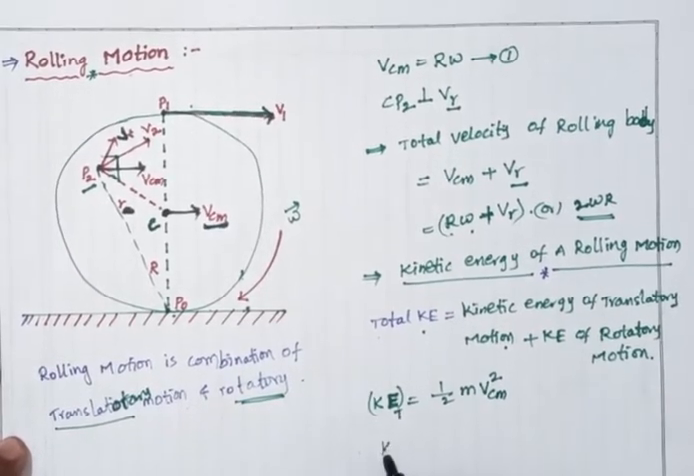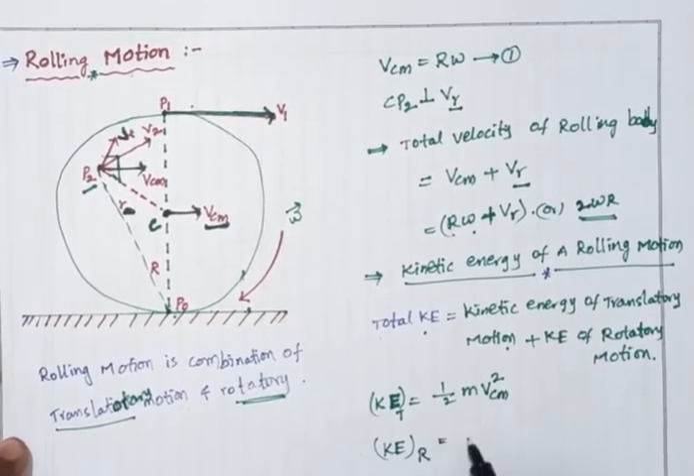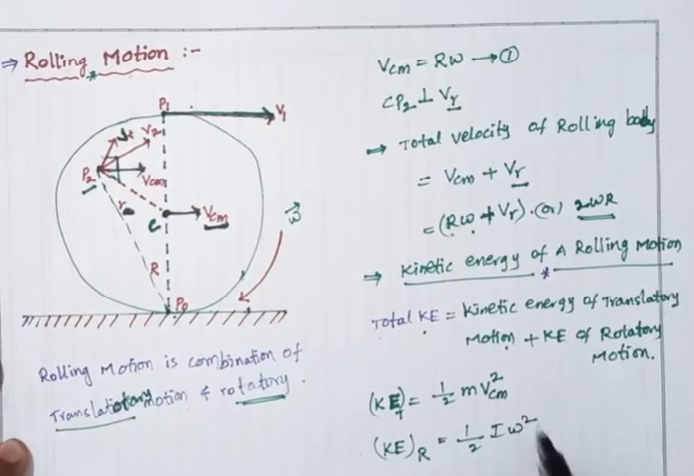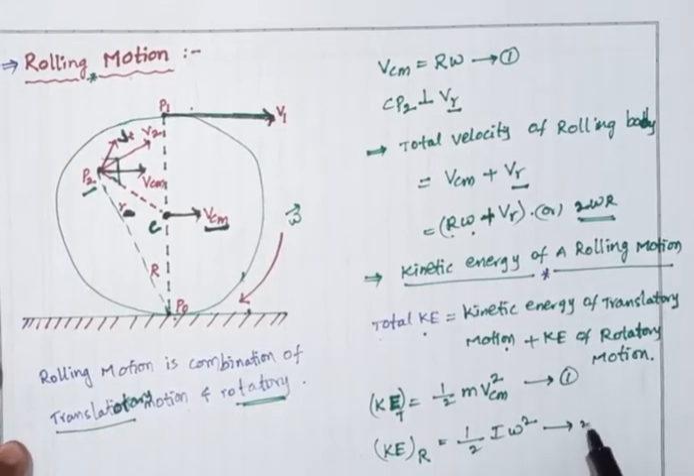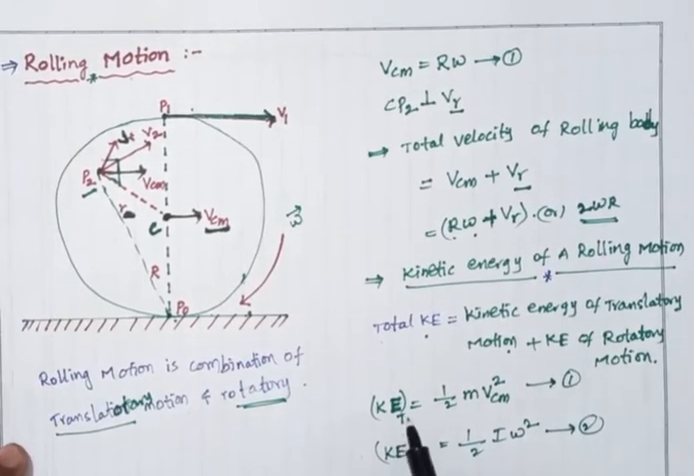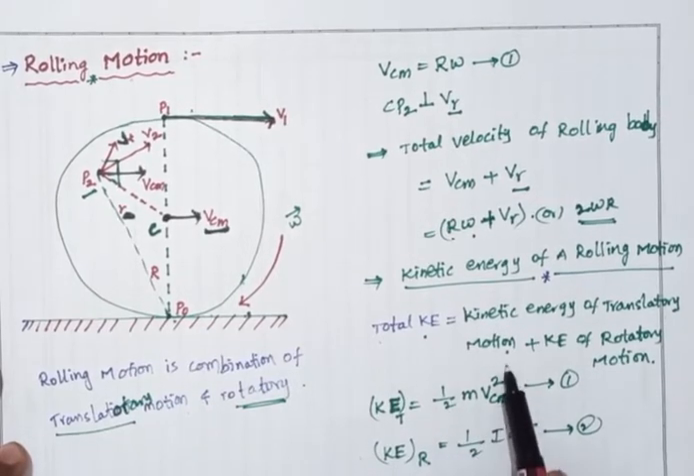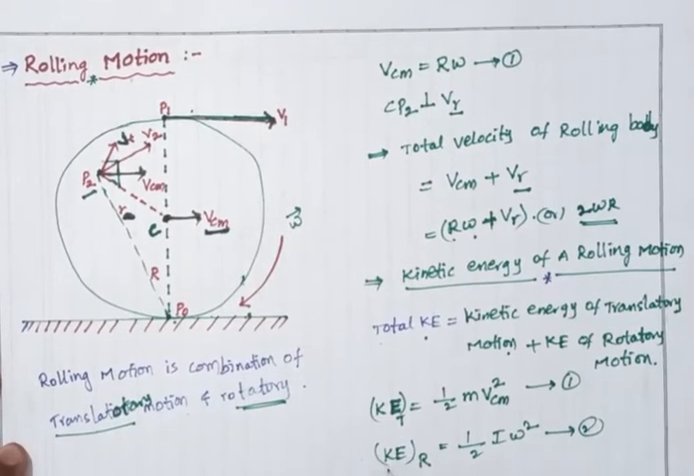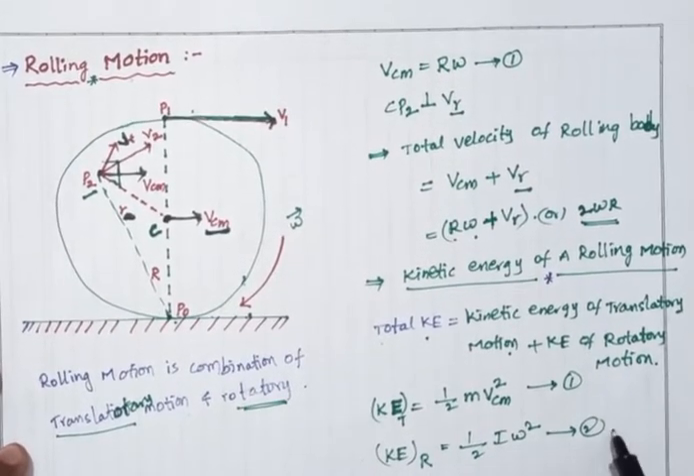So what about the kinetic energy of rotational motion? Rotational motion is half I omega square. So this is equation number 1. Translatory kinetic energy is half m VCM square, and for the rotatory motion, the kinetic energy KE r equals half I omega square. So this is equation number 2.